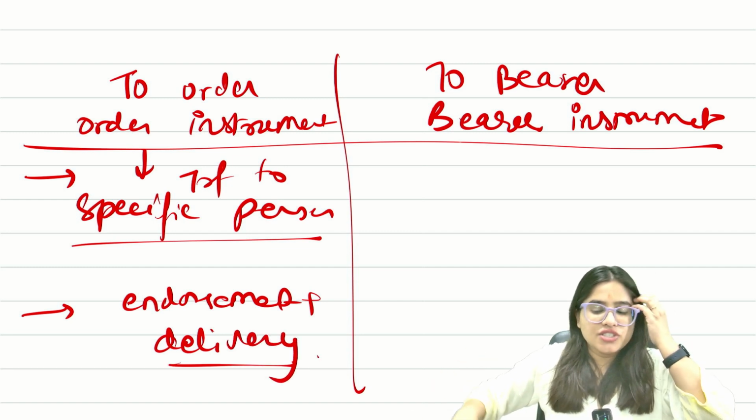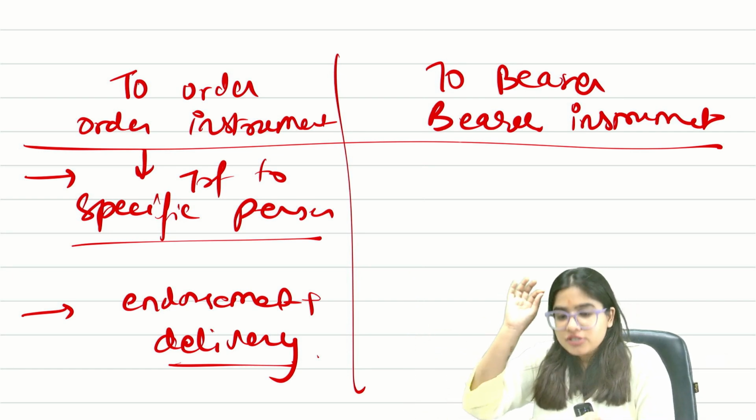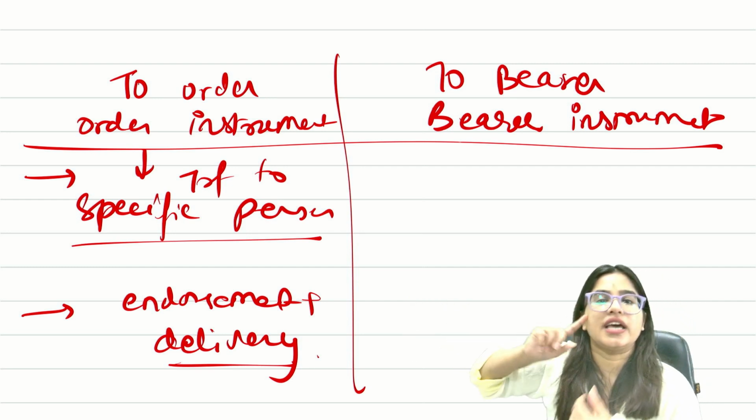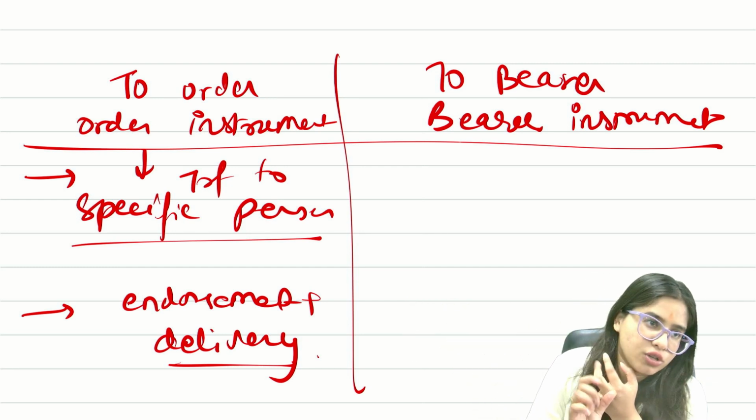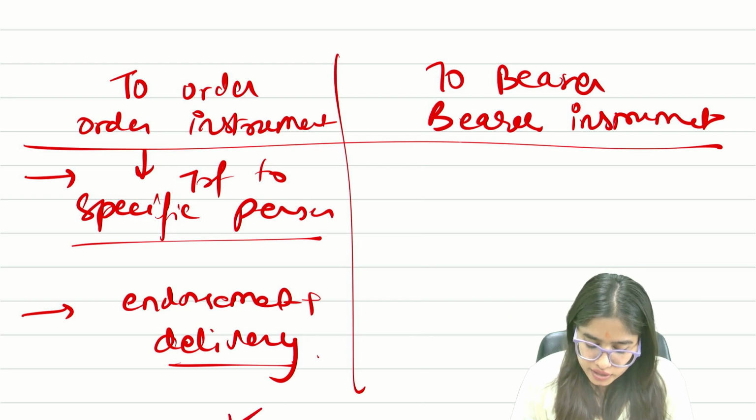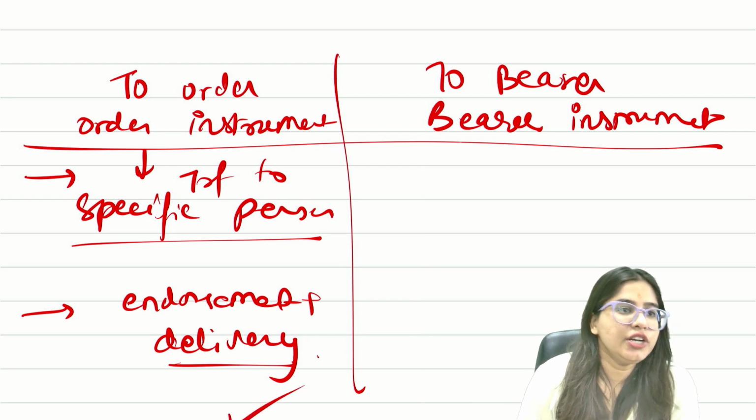So if I want to give this check to Mr. Ram, then I have to sign on that check and then give it to Mr. Ram. Sign is also required and delivery is also required. I hope you are clear with this. What do you mean by payable to order?